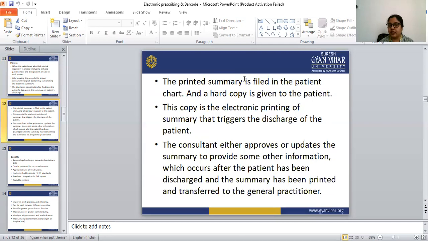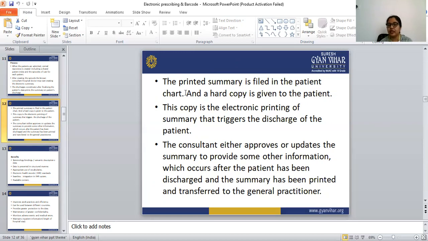The printed summary is filed in the patient chart and a hard copy is given to the patient. The printed summary includes all the medication information and the disease information in the summary. The patient charts are the patient databases in the hospital.